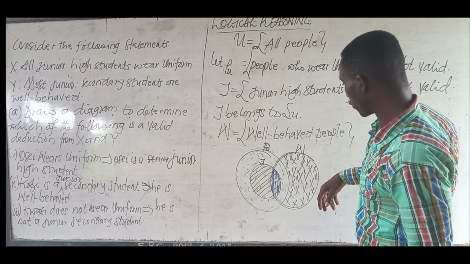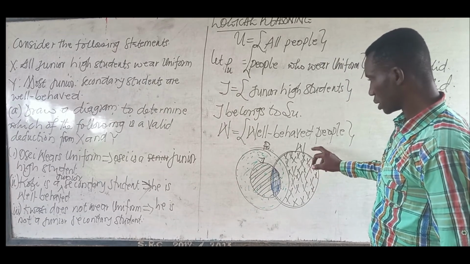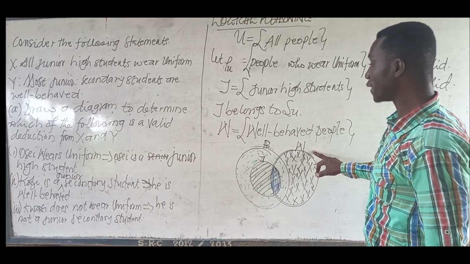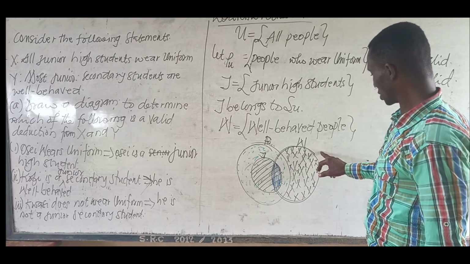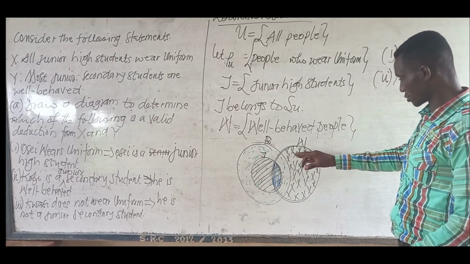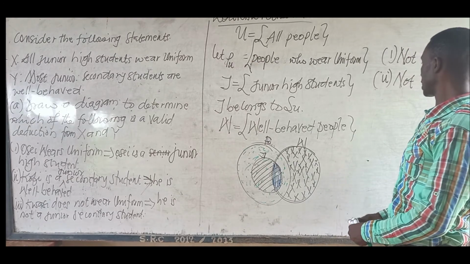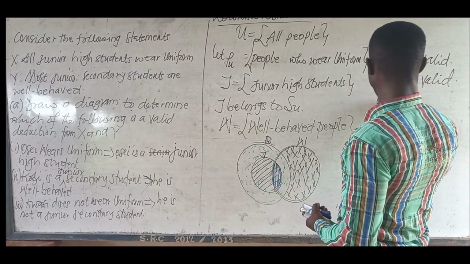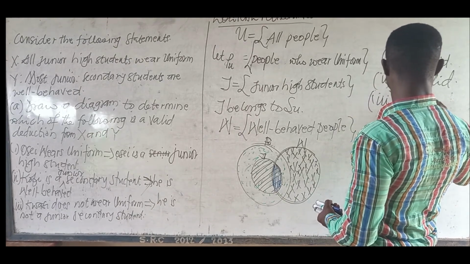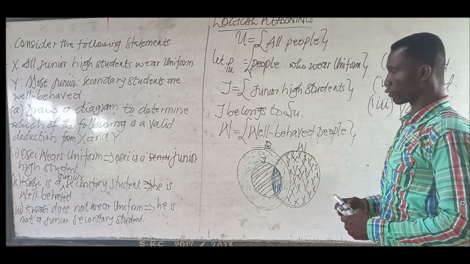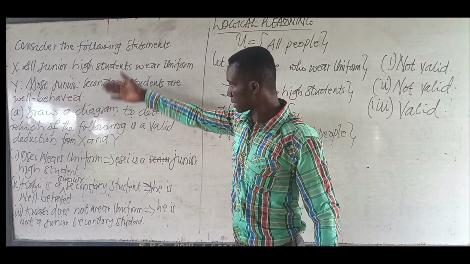Kofi does not wear uniform. So these people here, they don't wear uniform, and in fact they are not junior high students either. Those who don't wear uniform don't intersect here. So that statement is valid. It's a valid conclusion from the premises X and Y.